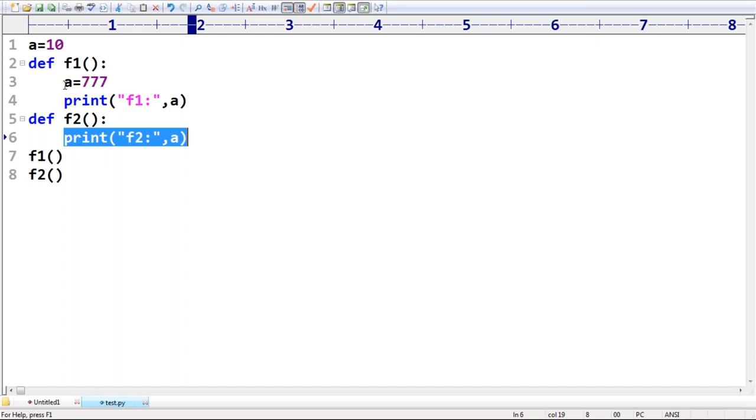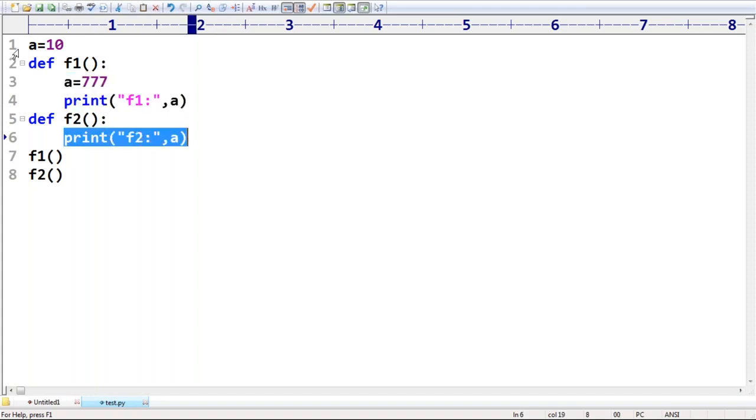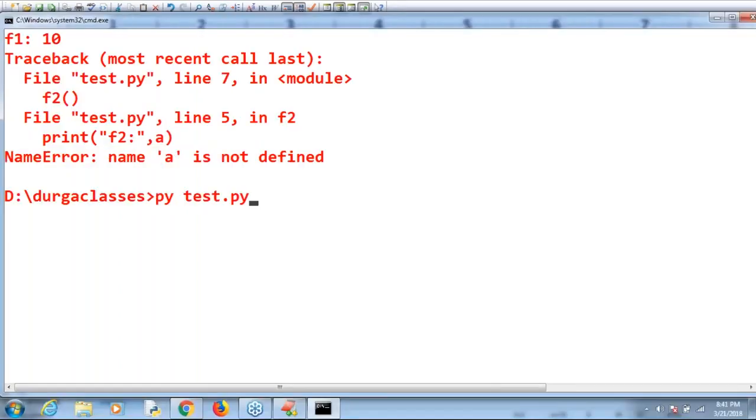Good. If I declare a variable here, it will become a local variable. The global variable is there, and a local variable is there with the same name. Now here within f1, if anyone is asking for a, then automatically we use the local variable. But outside of this, if I'm asking, the global variable will come into the picture. So here 777, but there 10 by default you are going to get. Correct or not?